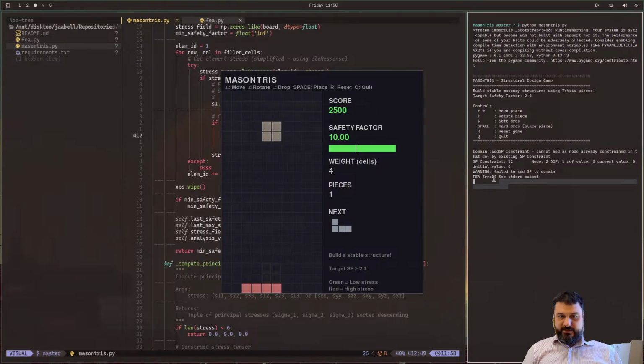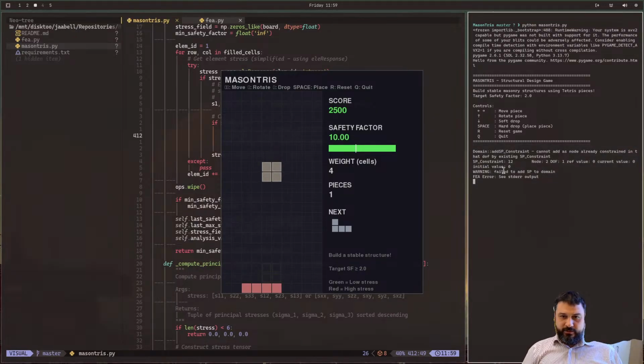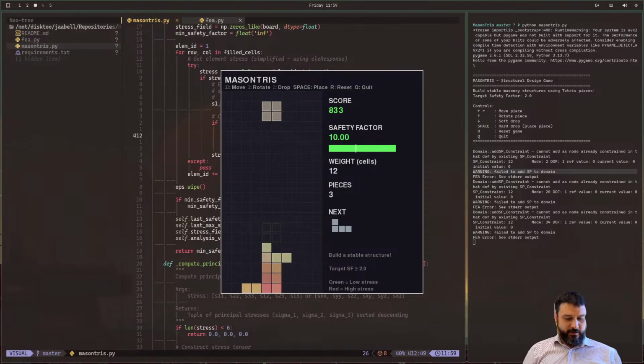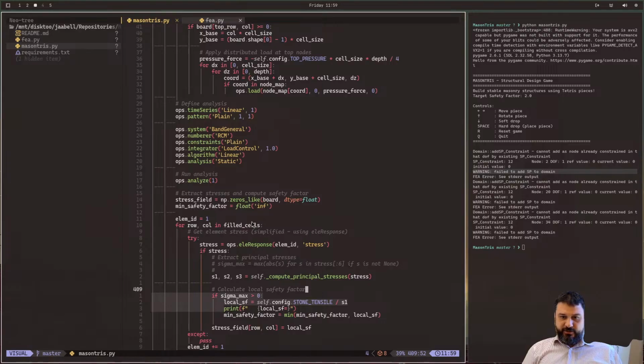As soon as I place something, I get an FEA error, and I wonder if this is what's bringing up the error, the failure to add the SP to the domain. I don't think so, because that should be just a warning.